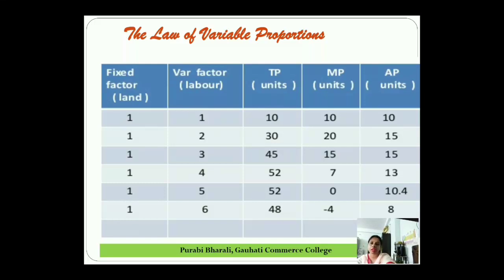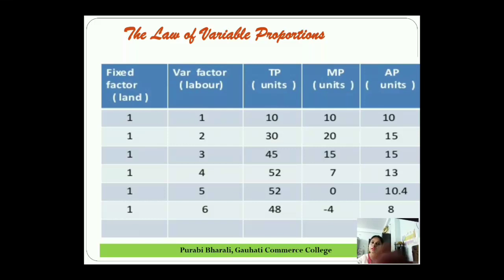And after that, that is the last relation, when total product starts falling, marginal product becomes negative. You see in unit number 6, total product is 48. From 52 it becomes 48. So marginal product is negative, from 0 to minus 4. So we can conclude that when total product falls, marginal product becomes negative.